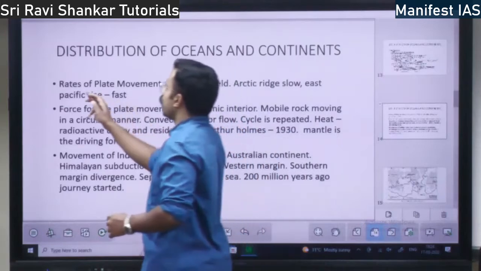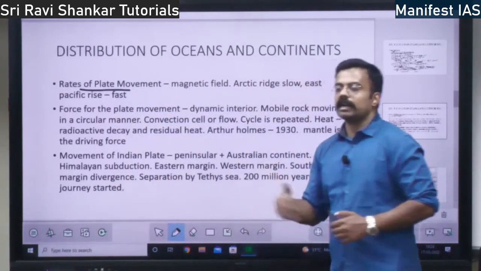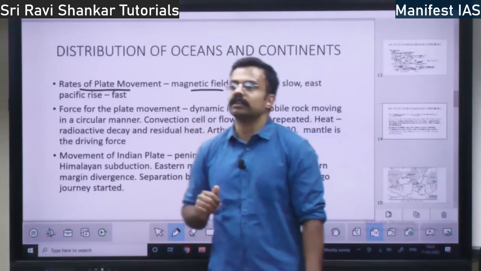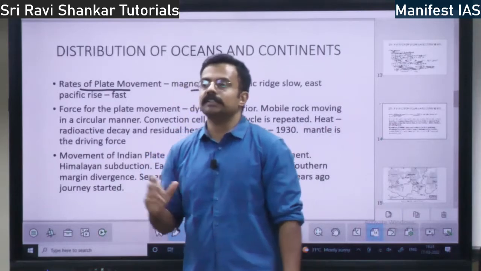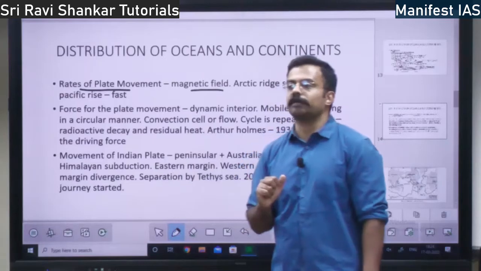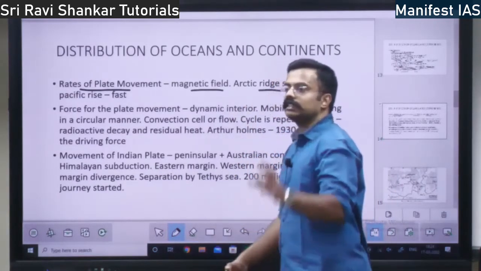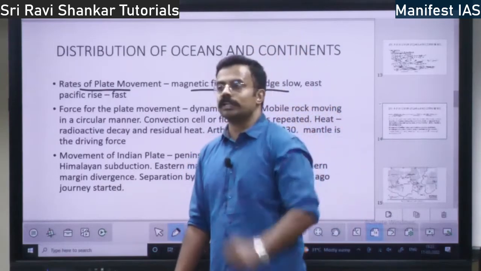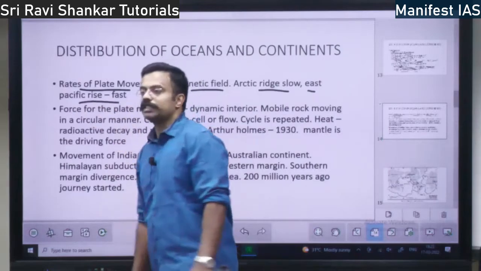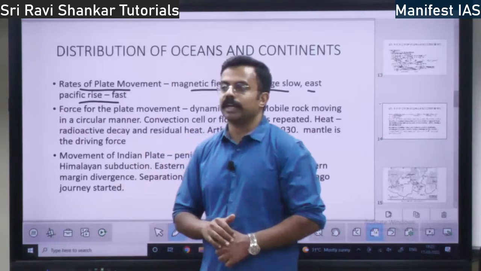Next you have what? Rates of plate movement. How fast are the plates moving, right? That rate, how fast the plates are moving, is determined by the magnetic field. How strong the magnetic field is, based on that the rate of the movement of the plates is determined. Clear? So in the Arctic ridge, in the Arctic region the plate is moving slowly, whereas in the East Pacific rise region the plate is moving very fast. So this is the difference, right?